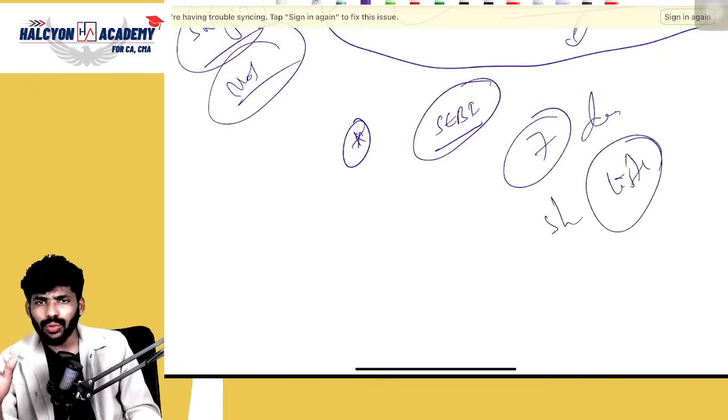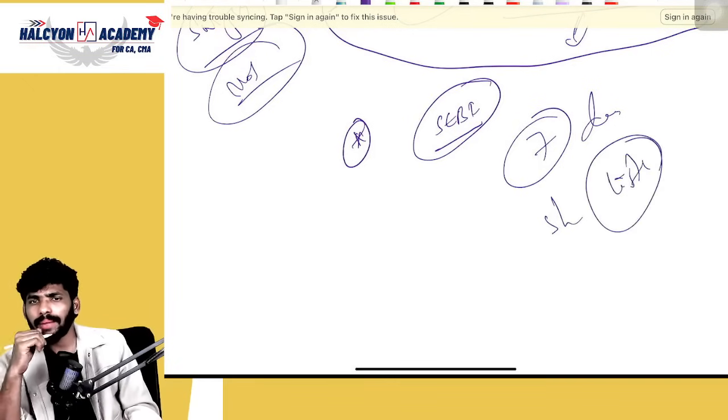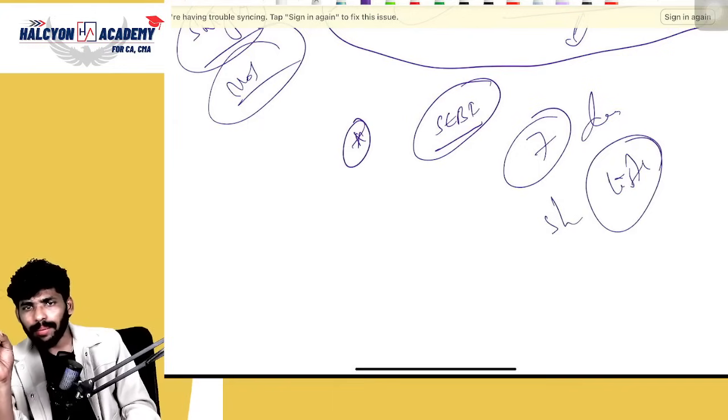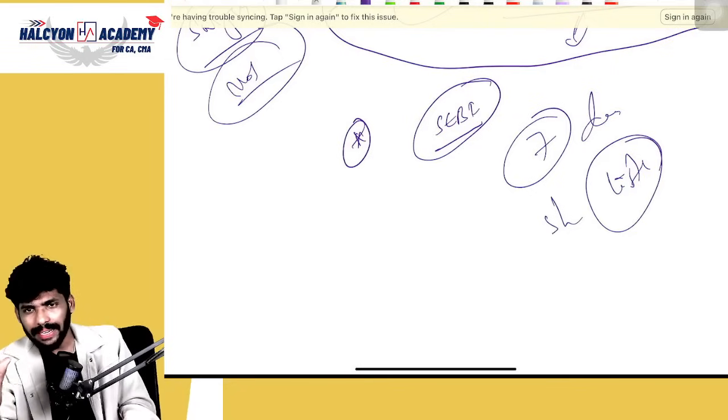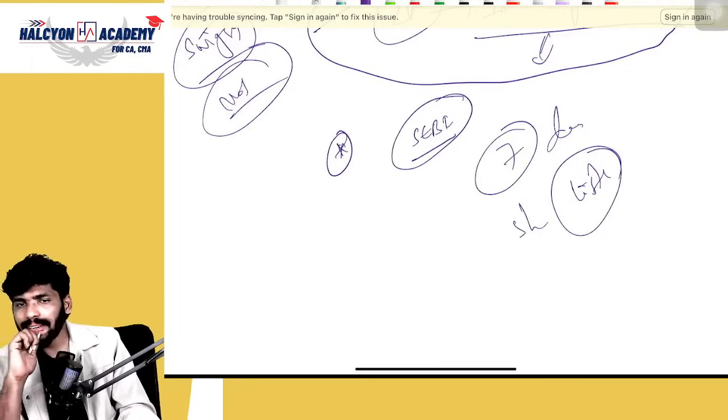If you want, you can go to Groww or Angel Broking. In that you can see Swiggy and Mobikwik being traded in the market, right? Which means they are listed. Some companies are not in the market, which means they are not listed. Clear or not? Listing means they have to be listed on a stock exchange, which means NSE or BSE, the recognized stock exchanges: National Stock Exchange, Bombay Stock Exchange. Is that clear or not, guys?